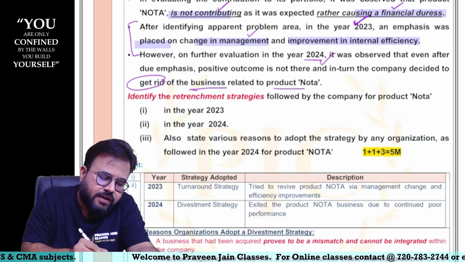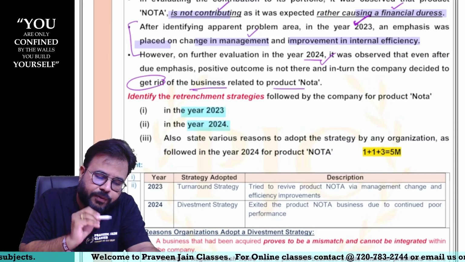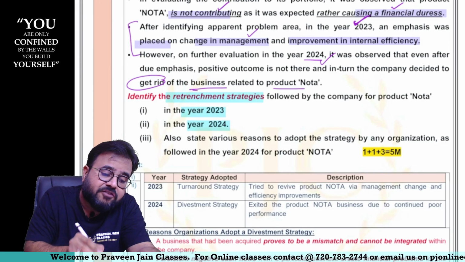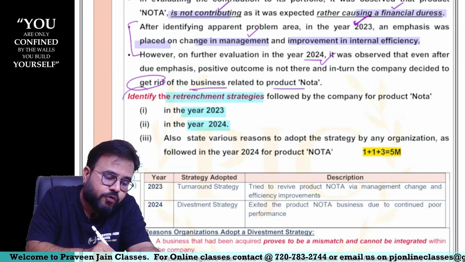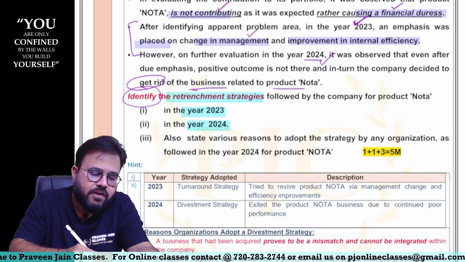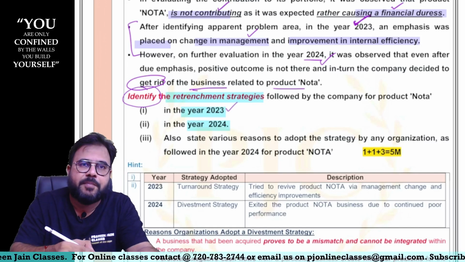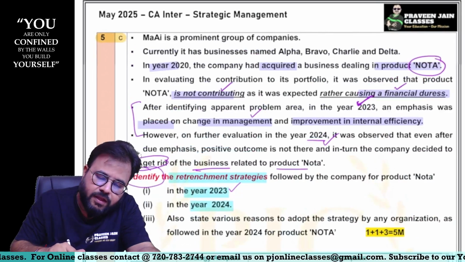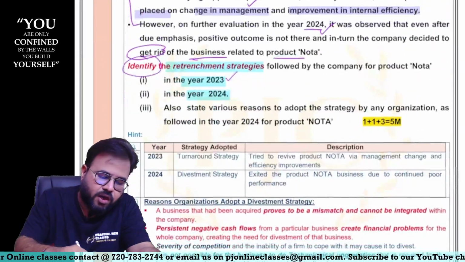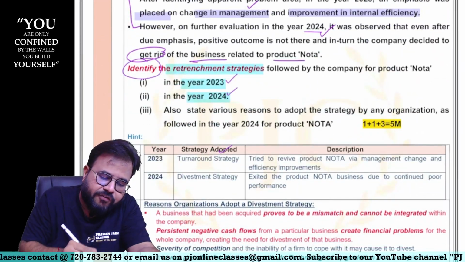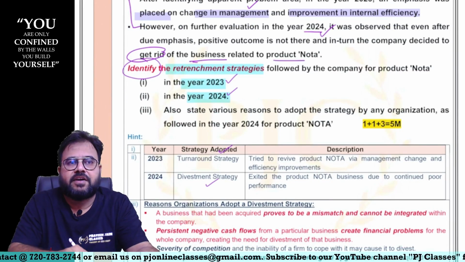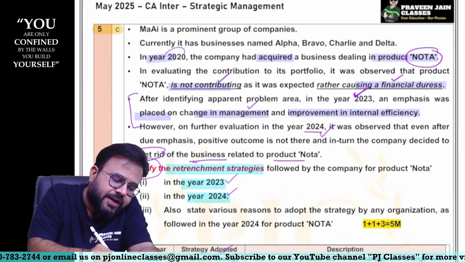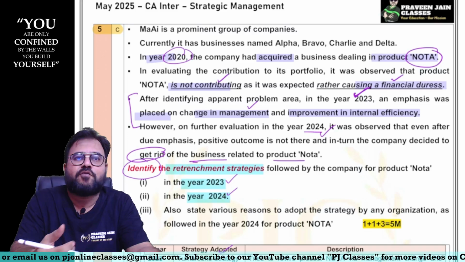So what are those, sir? In the year 2023, in the year 2024, what is the retrenchment strategy company has followed? What you have to do? You have to just identify that, sir. So in 2023, what did company do, sir? Turnaround strategy they have done, sir. In 2024, what they have done, sir? Divestment strategy, sir. And can anybody tell me in 2020, what they have done, sir?